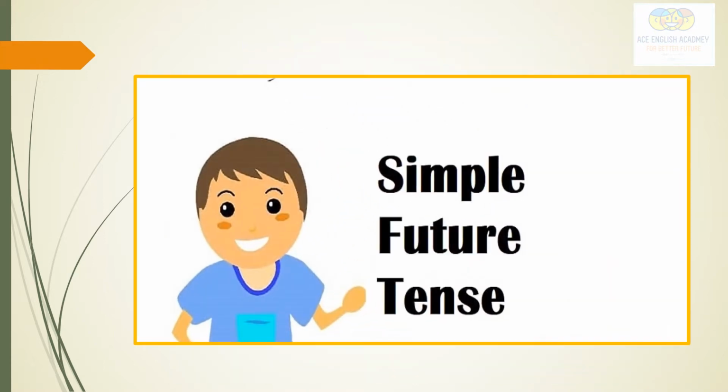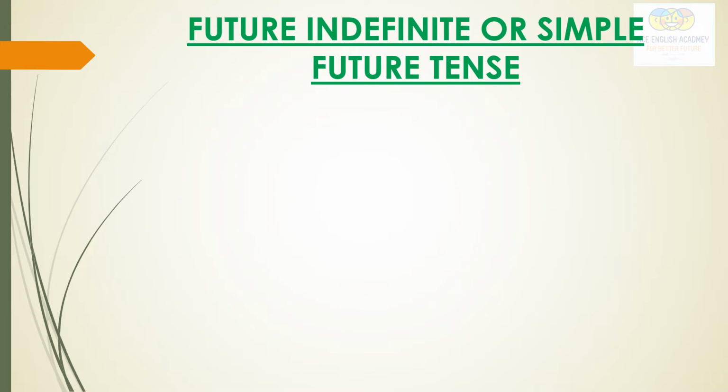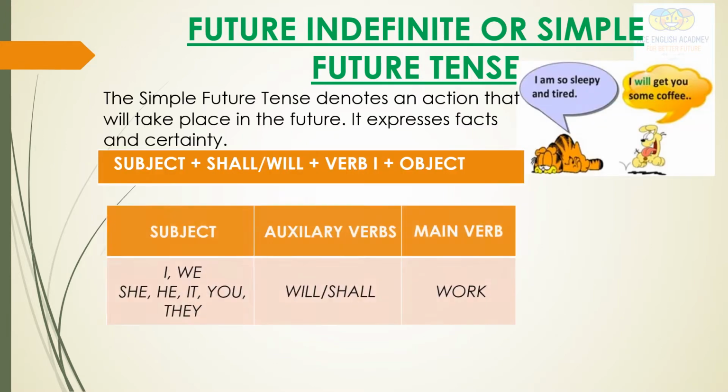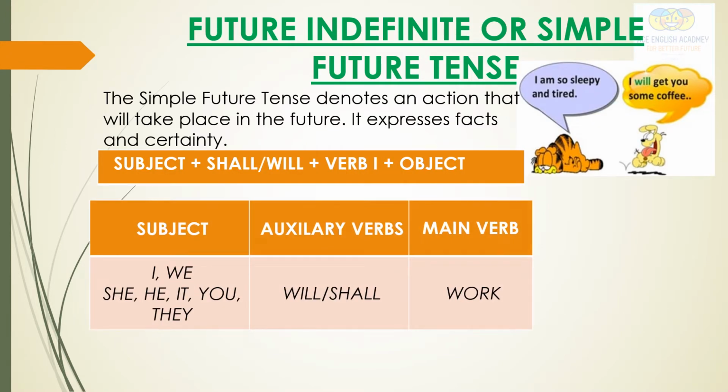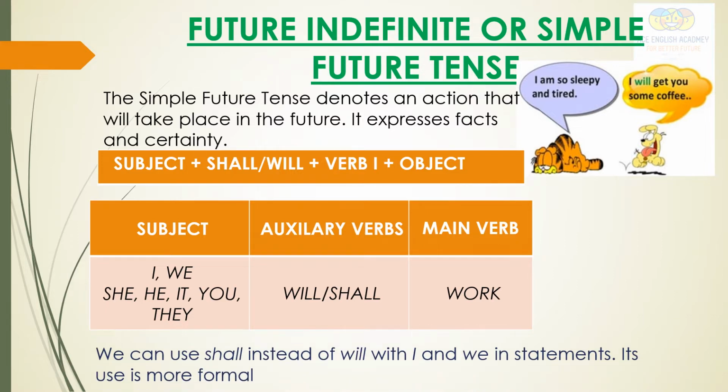Let's discuss the simple future tense or future indefinite tense. So let us understand the future indefinite or simple future tense in detail. See here, the simple future tense denotes an action that will take place in the future. It expresses facts and certainty.